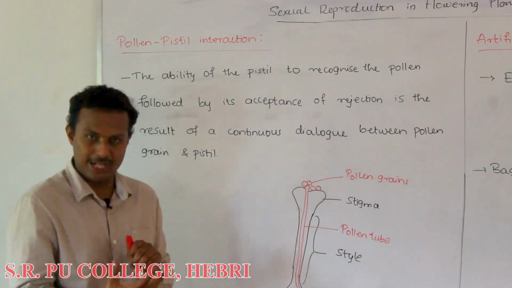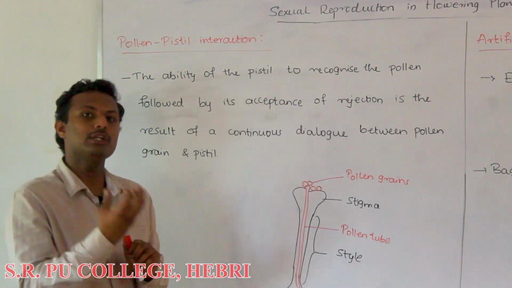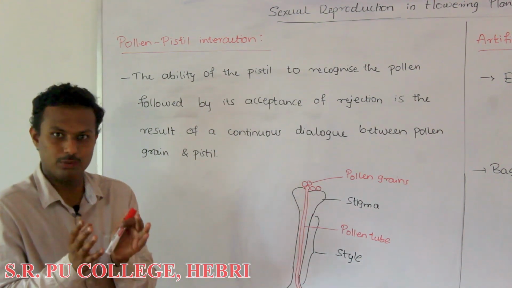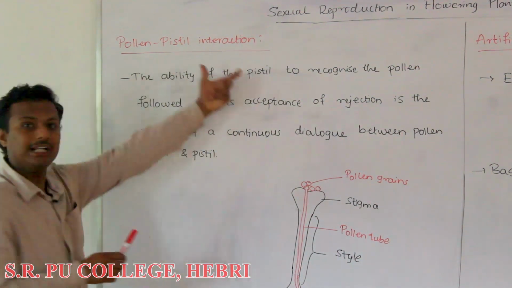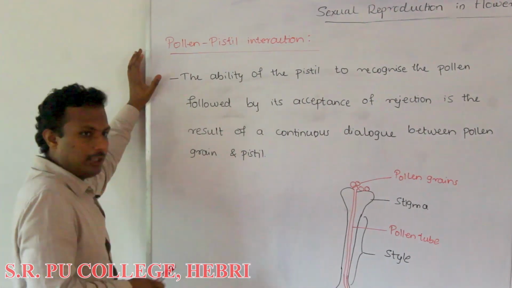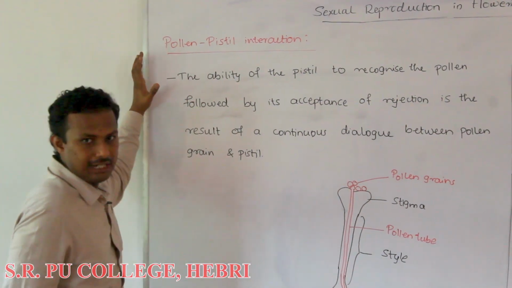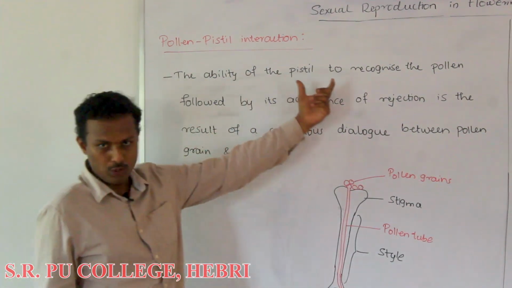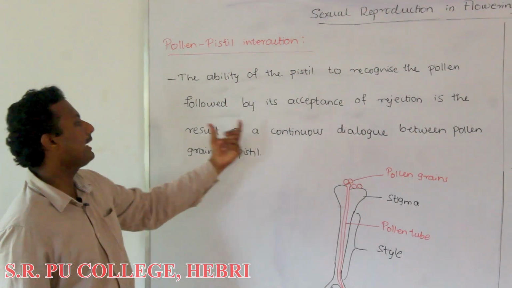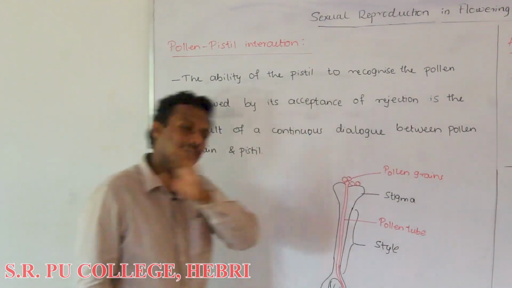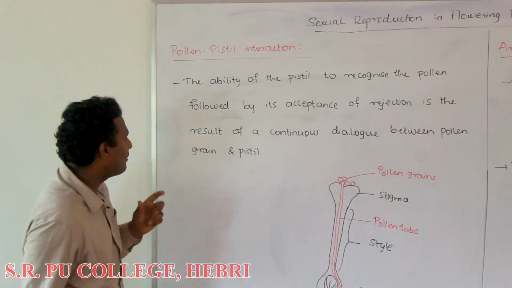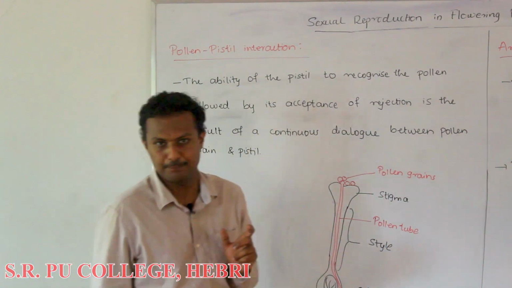And whether the pollen tube is to be produced by the pollen grain or not is decided by the interaction called pollen-pistil interaction. So you can look at the definition of the pollen-pistil interaction. It is the ability of the pistil to recognize the pollen, followed by its acceptance or rejection, which is the result of a continuous dialogue between the pollen grain and the pistil.